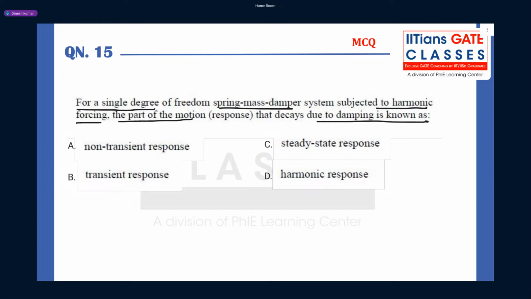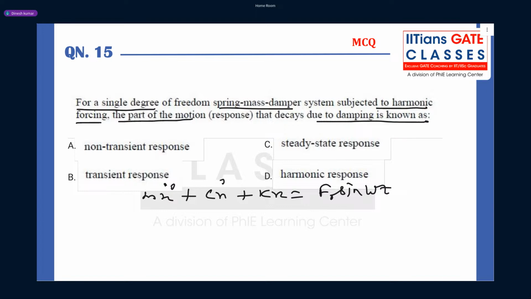So guys, we know forced vibration of a single degree of freedom system. So what is the equation of motion for forced vibration, guys? It is m x double dot plus c x dot plus k x equal to F naught sine omega t, right? With simple harmonic excitation or harmonic forcing.